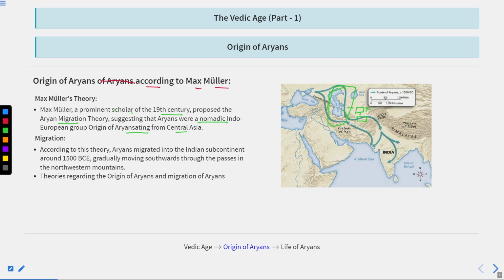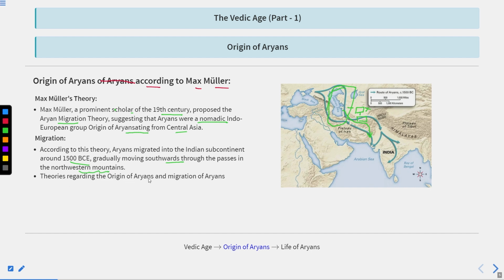From Central Asia and Russia they came to India. So this is the theory which was proposed by Max Muller. According to Max Muller, Aryans came from Central Asia and Russia, and they were nomadic. They were of Indo-European group origin, and they came to India for the purpose of agriculture, in search of new fertile land. Clear? Migration. According to this theory, Aryans migrated into the Indian subcontinent around 1500 BC, gradually moving southwards through the passes in the northwest mountains.